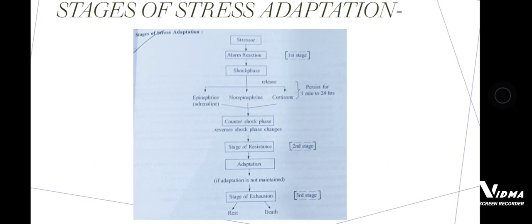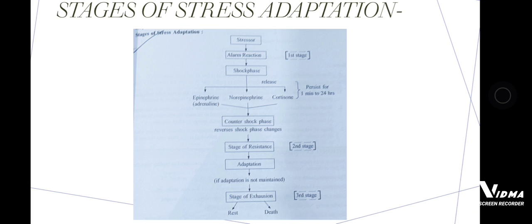Then we will see what the stages are. First, the stressor will come, and then the alarm reaction will come in the first stage. When the stressor comes, people get stressed, then the alarm reaction will come, an immediate reaction. After that, it will lead to the shock phase. If you hear that somebody near you got corona or some disease, you will get shock. So that is the shock phase.